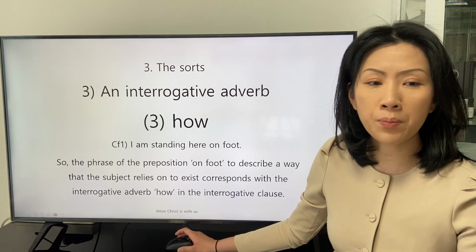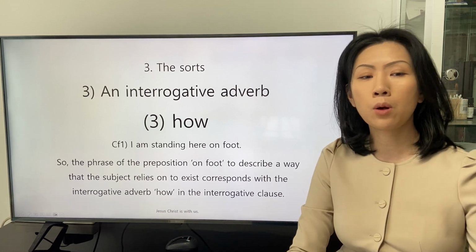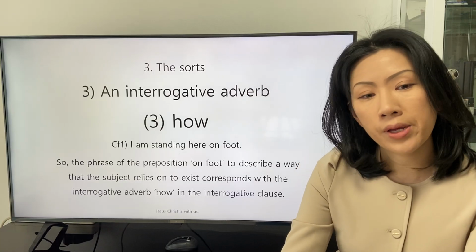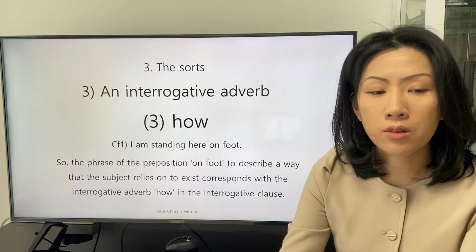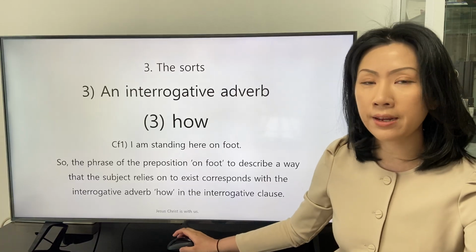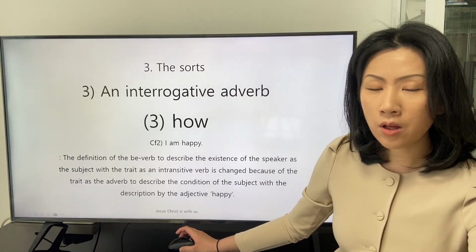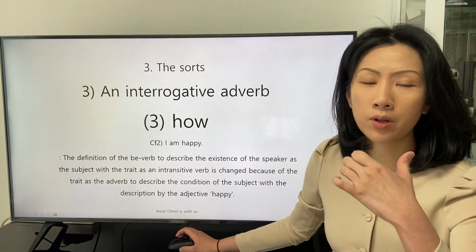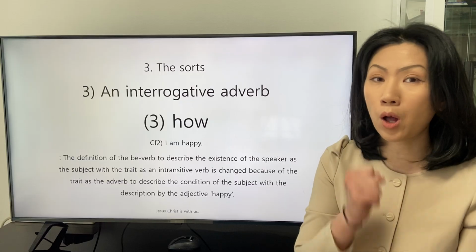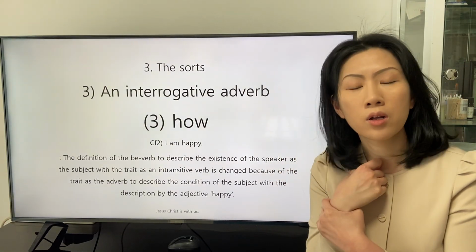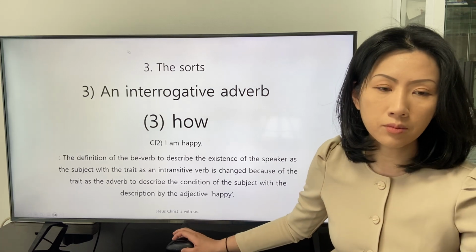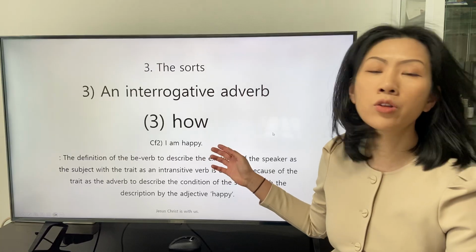So the phrase of the preposition on foot, to describe a way that the subject relies on to exist, corresponds with the interrogative adverb how in the interrogative clause. The second example is the other possible response to the question how are you, and this is more common and familiar to us. It's about a condition of the subject.